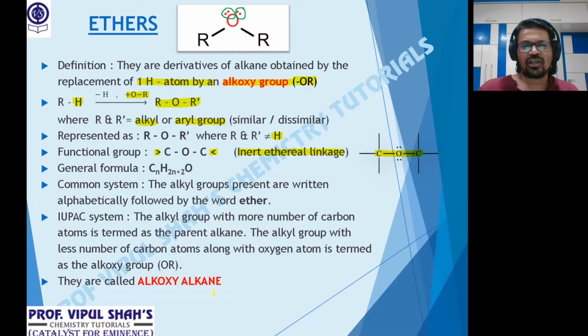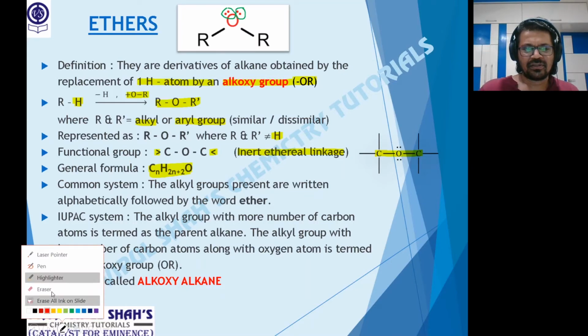Okay. General formula, CnH2n+2O. Now this can also be written like something else. Let's show you. Okay, let me just.